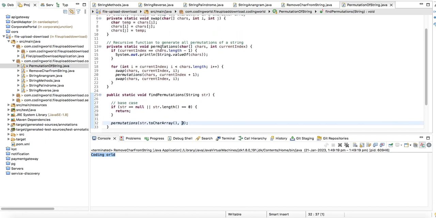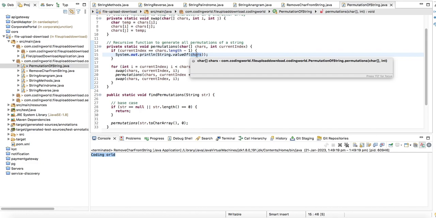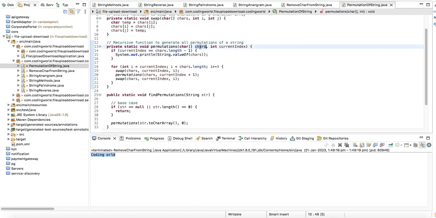Then we call the permutation method, which takes the array and the current location. If the current location is the last location, we print the character array, converting the characters into a string and printing it.